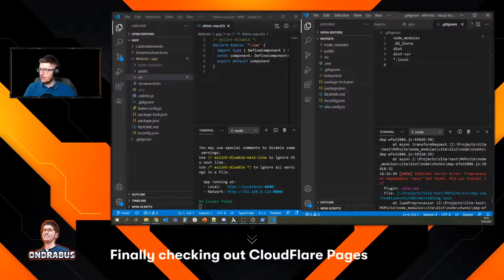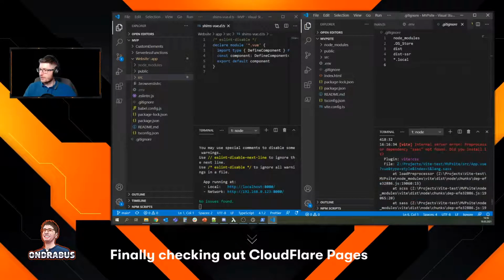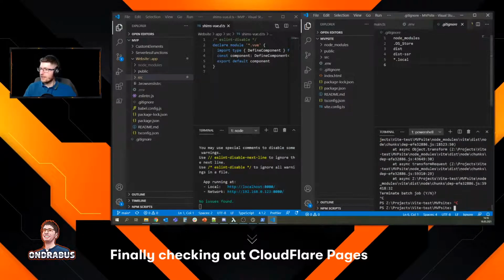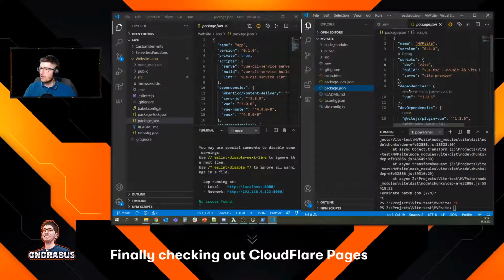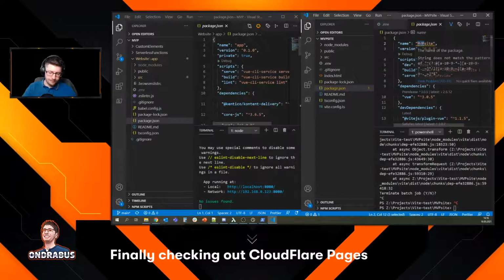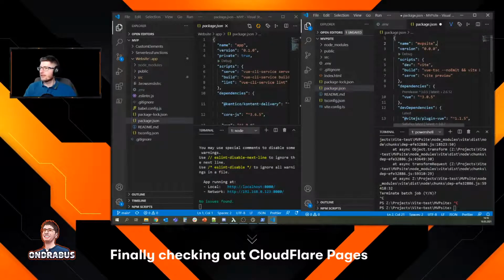Okay, we got some issues here. Internal server error, preprocessor dependency Sass not found. Okay, yeah, that's because I'm using Sass here, so I forgot about package.json. So let's see what else do we have here. Name of the package, string does not match the pattern. All right, it doesn't like that it's in capitals. So let's call that MVP side.